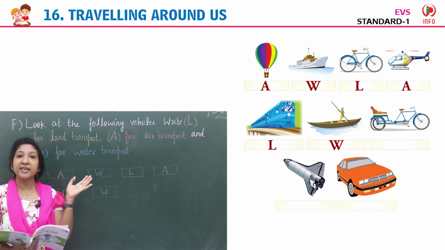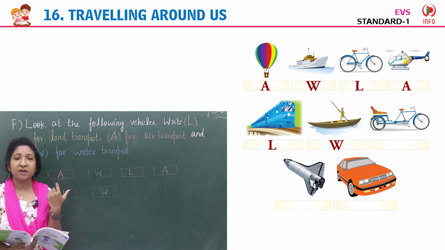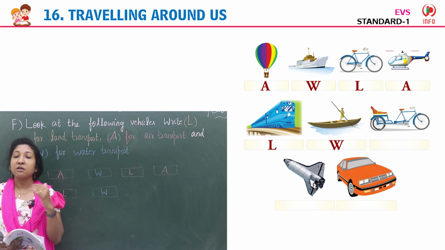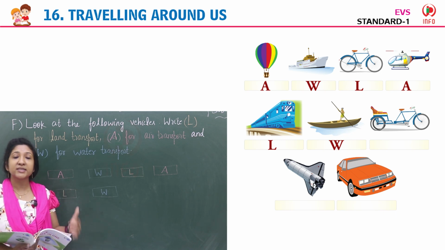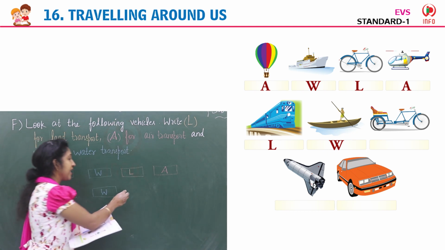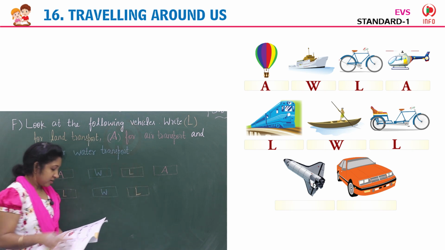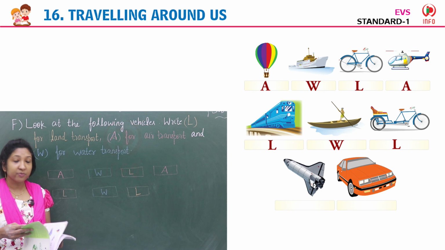Then next one. Which image you can see here, children? It's a rickshaw pulled by man. Yes, people travel in that, isn't it? Pulled by man. So it travels on road. So it is a land transport. So you can write L in the box. Next. Yes, what is the picture shown here?